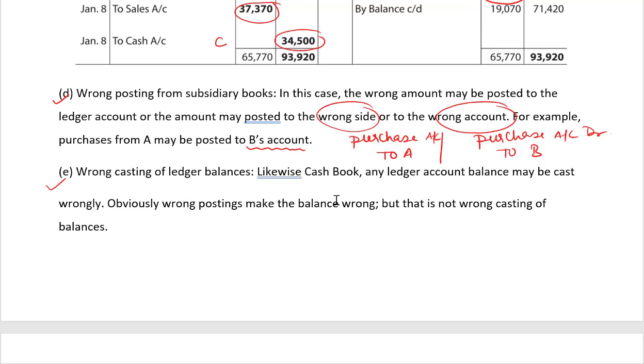Wrong casting of ledger balances. Likewise, cash book, any ledger account may be cast wrongly. Obviously, wrong posting makes the wrong balance, wrong amount. But this is not wrong casting of balance.